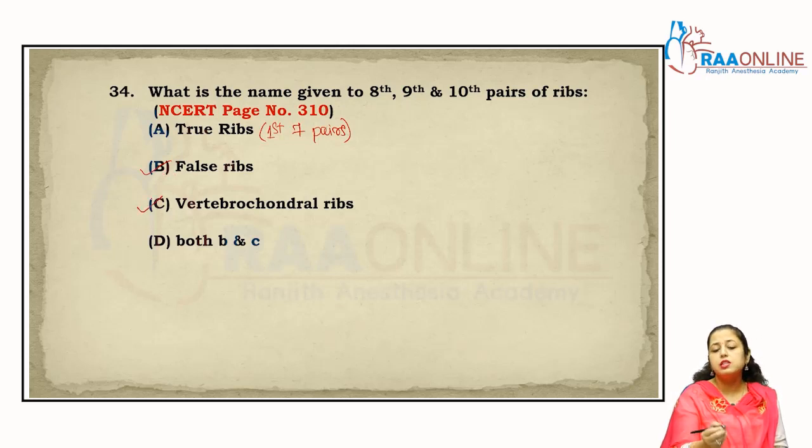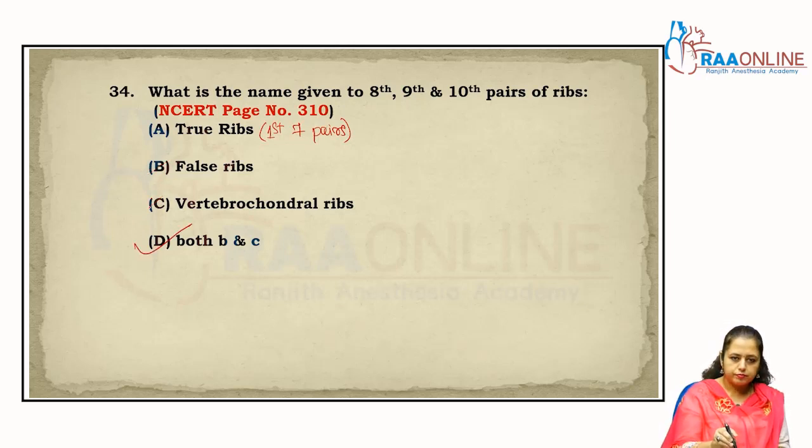Why? Because from the posterior, dorsal surface they are attached with the vertebrae, and from the anterior surface they are attached with the hyaline cartilage, that is chondral. Clear? So that's why they are called the vertebrochondral ribs. So the answer is D, both B and C. Clear?